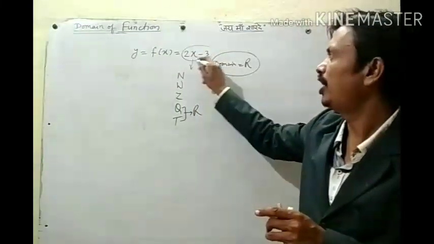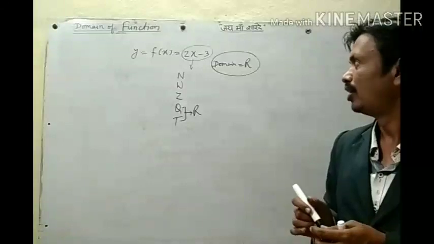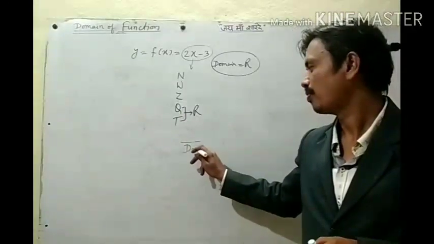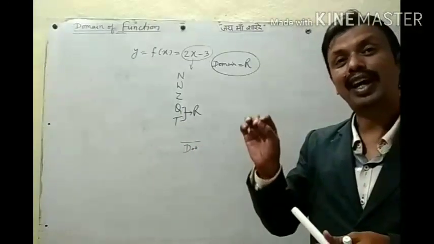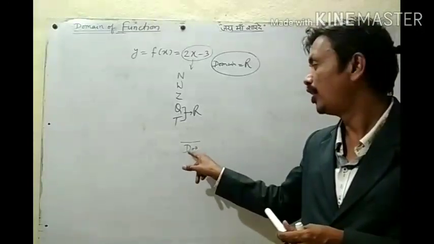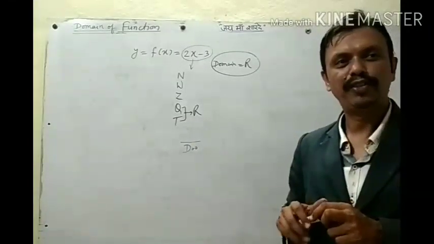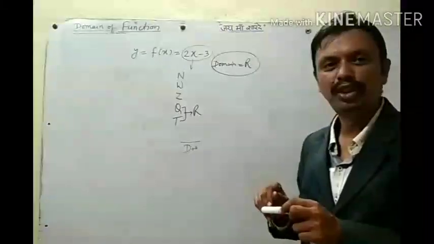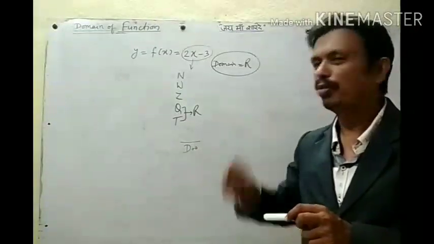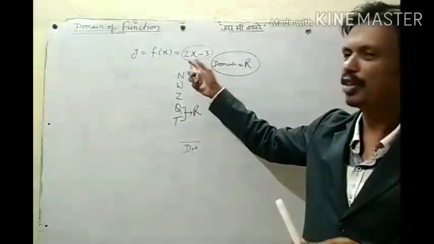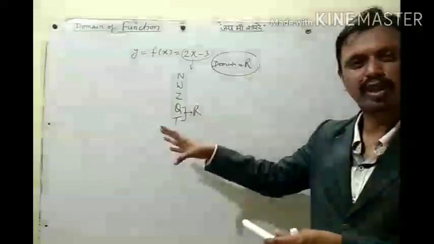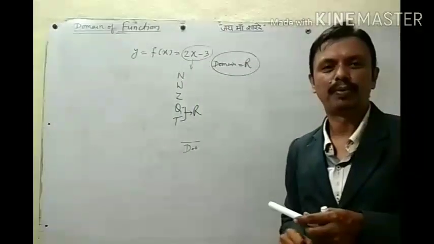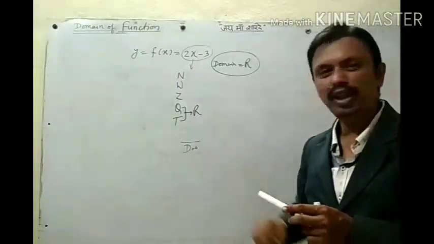So what do we have to think about to find the domain? A simple way: your denominator should not be 0. We cannot take any value of x for which the denominator becomes 0. If the denominator becomes 0, then division by 0 is not defined, so we cannot get any value. Here your denominator is 1 only, it is non-zero, so whatever we put, we get a non-zero value in the denominator. So its domain is the set of real numbers. Okay? One thing: the denominator cannot be 0.